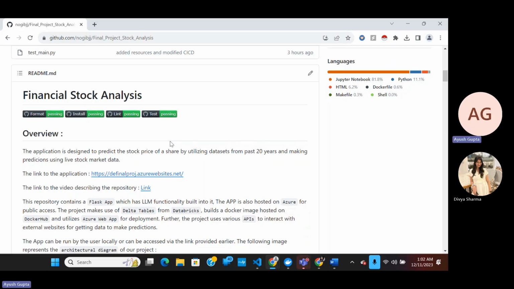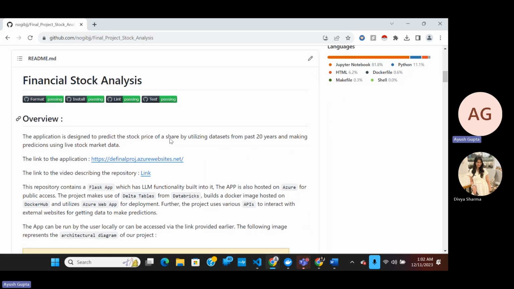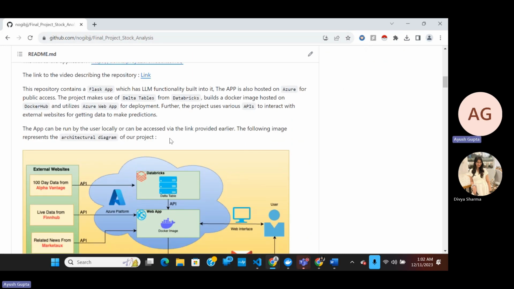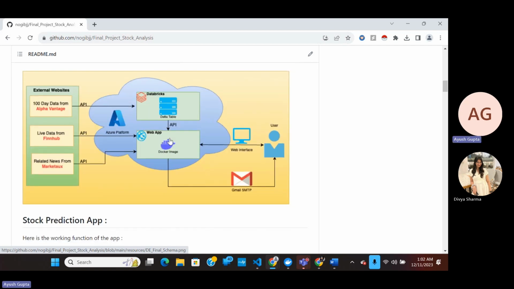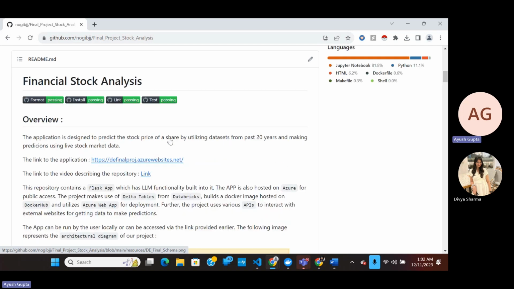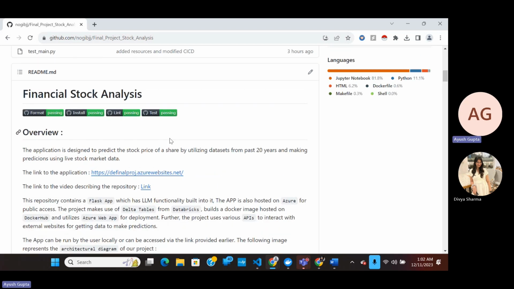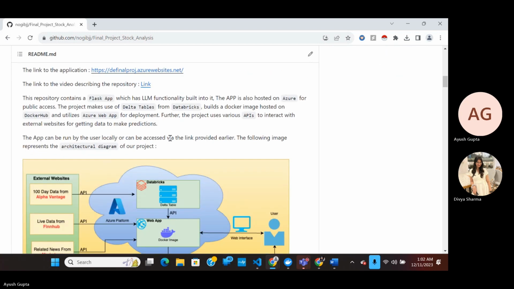This project is what we have created for our final project for data engineering. We have created an application on financial stock analysis, wherein we will be using Databricks, Azure, Docker Hub, and the web app function of Azure. And with this, we have created a financial stock market analysis application.